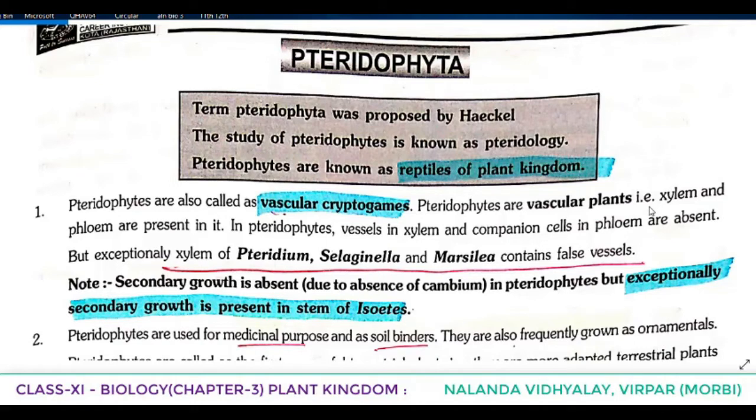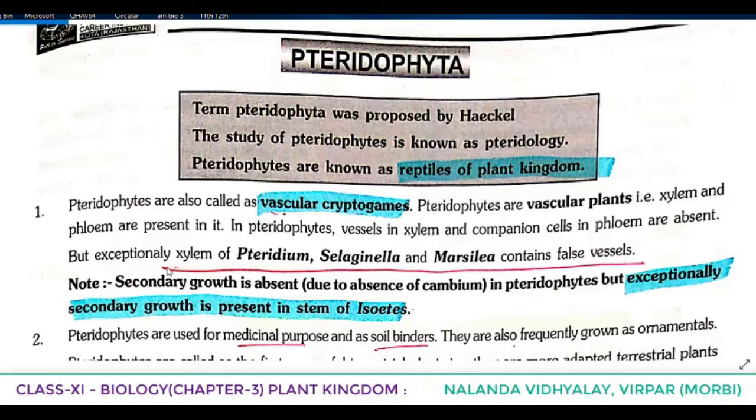Here we are saying pteridophytes are also called vascular cryptogams. Pteridophytes are vascular plants, that is, xylem and phloem are present in them. In pteridophytes, vessels in xylem and companion cells in phloem are absent. We cannot say they are well developed, but this is the initial stage as compared to others, where development first started in pteridophytes. According to that, vessels in xylem and companion cells in phloem are absent.